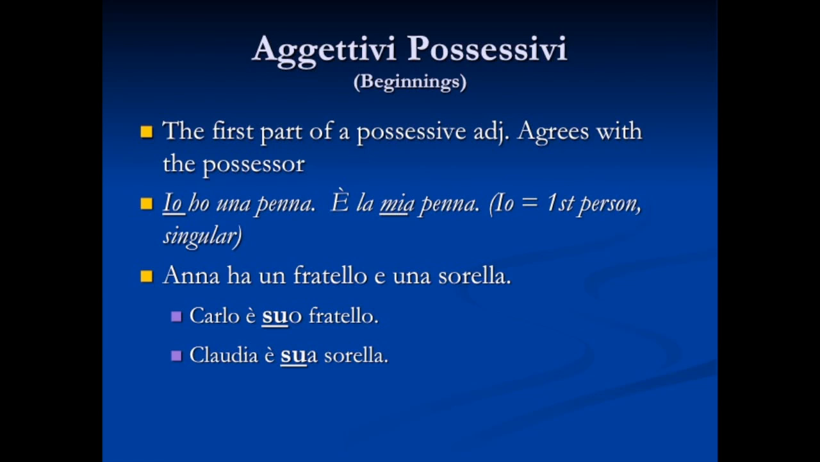Next, let's look at Anna ha un fratello e una sorella. Anna has a brother and a sister. Carlo è suo fratello. Claudia è sua sorella. So we see the su agrees with Anna. So that first part of the word is for her. The o on the end agrees with that object, or in this case, the person that she possesses. So suo for fratello and sua for sorella, sister.